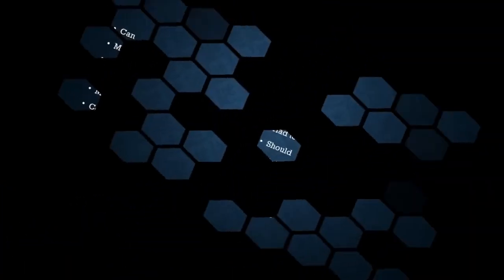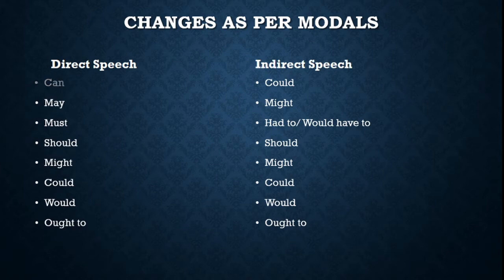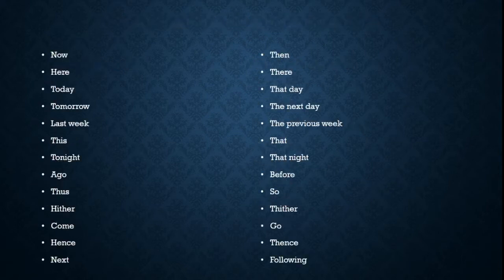So I hope until here it is very clear to you all, and we can go ahead with changes as per the modals. So you have direct speech and indirect speech. Now can would change to could, may would change to might, must would change to had to or would have to, should remains as should, might remains as might, could remains as could, would remains as would, ought to remains as ought to. So I hope this is really simple and really clear. There shouldn't be any problem here, right?